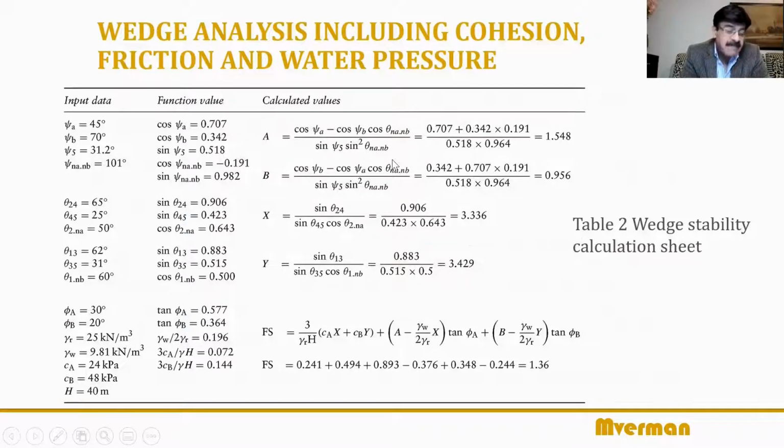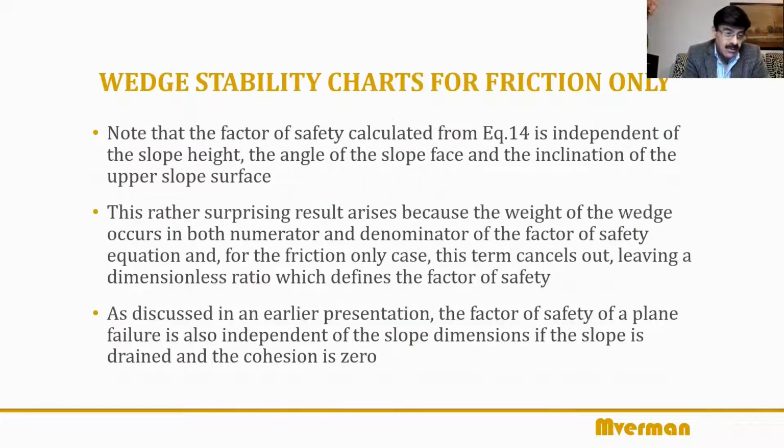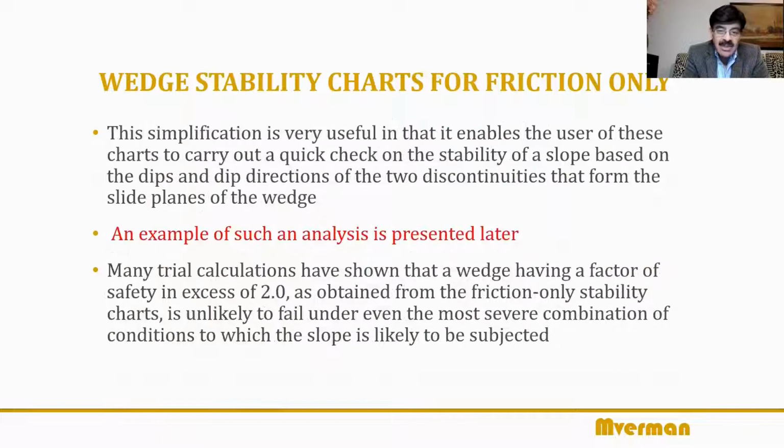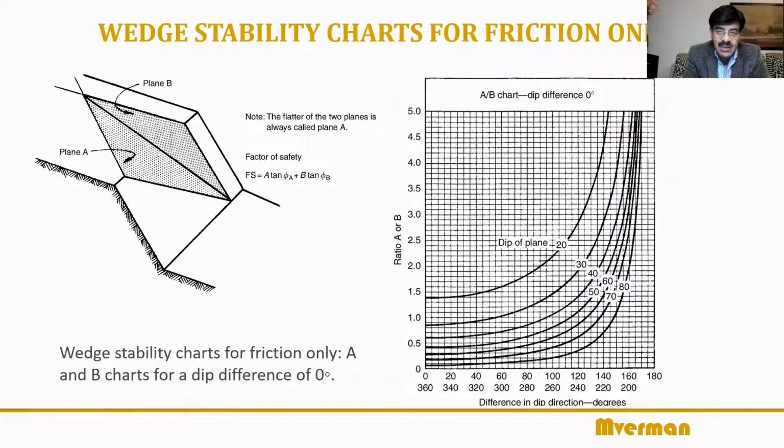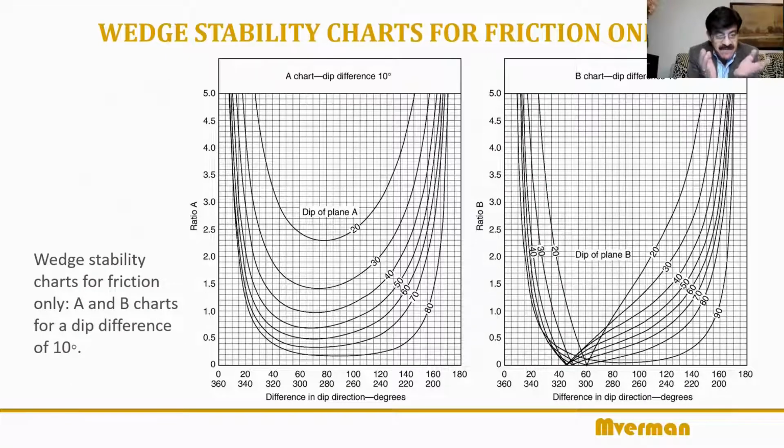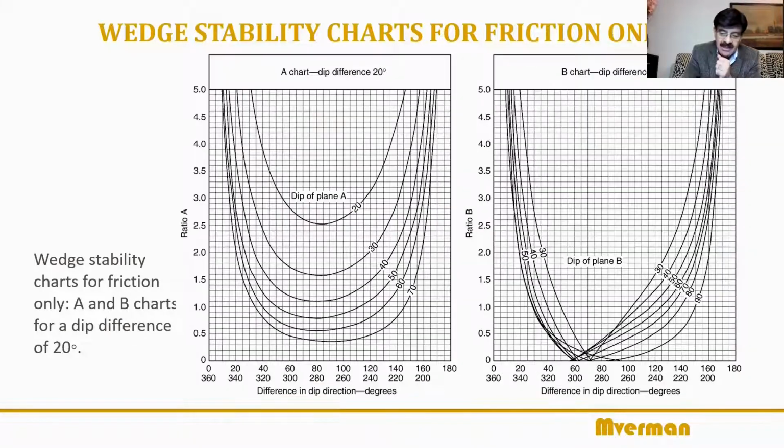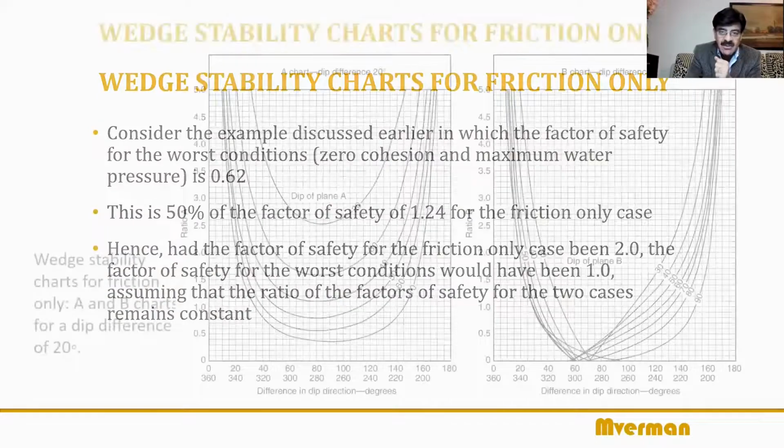Okay, basically the dip angle and dip directions of the planes. So if we could know the range, the idea is to use these charts. For example, if the difference between the two planes is 10 degrees, then you use this chart. If it is 20 degrees, you use this chart. 30, you use this chart. Oh, 30 is not shown here.